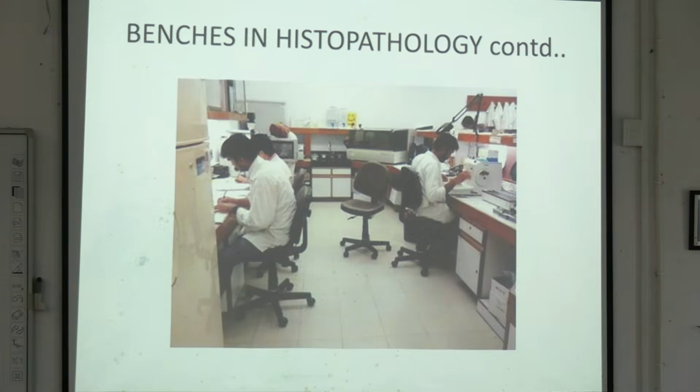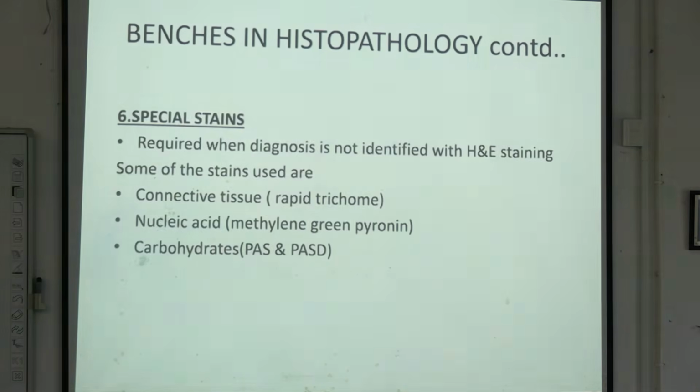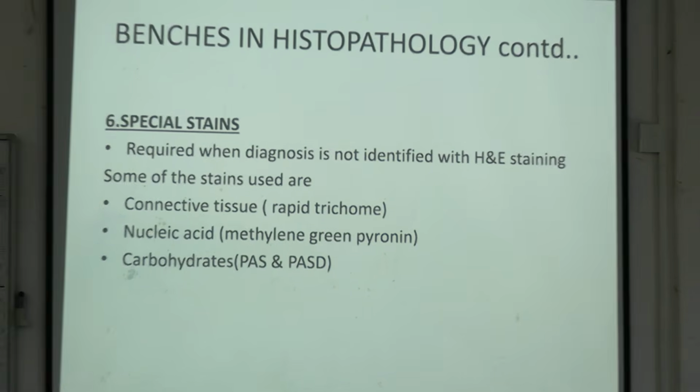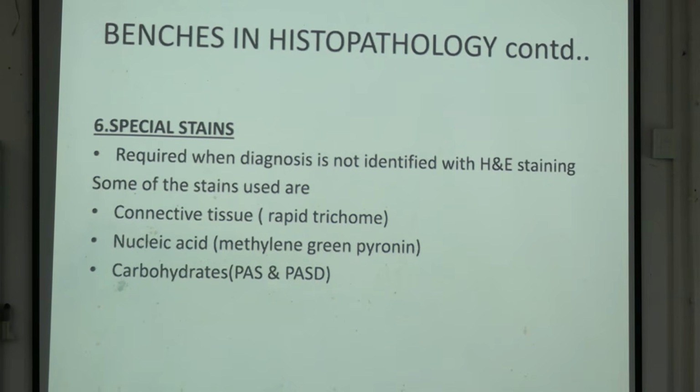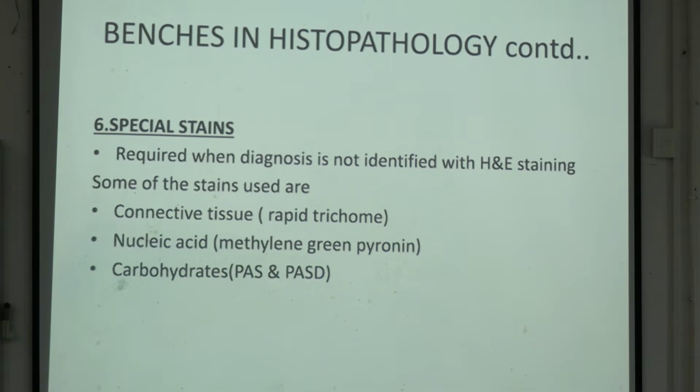Okay, good. This is another picture of the technicians, technologists working. Special stains, this is also a question. So we have many potential questions from today's discussion. However, it is an introductory class, but immunohistochemistry and special stains are all very important questions. Special stain is required when the diagnosis is not identified with the usual H&E staining. What cannot be done with normal staining needs special staining.